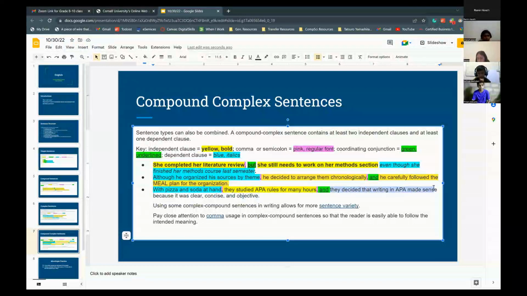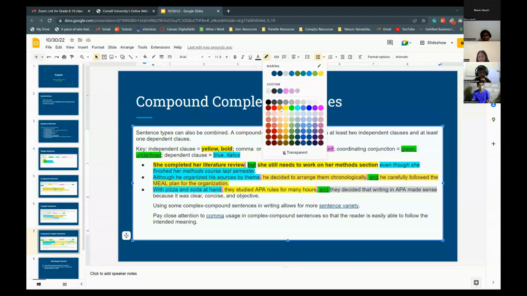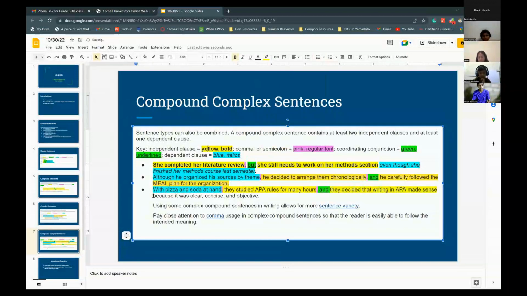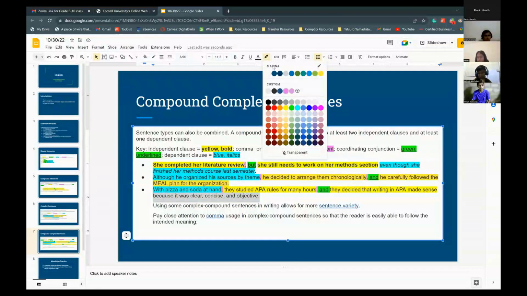So for they decided that writing an APA made sense, do you guys think that is an independent or dependent clause? Independent clause. Yeah, so this is an independent clause. But what about because it was clear, concise, and objective? Dependent clause. That's a dependent clause, so that'll be in our cyan.